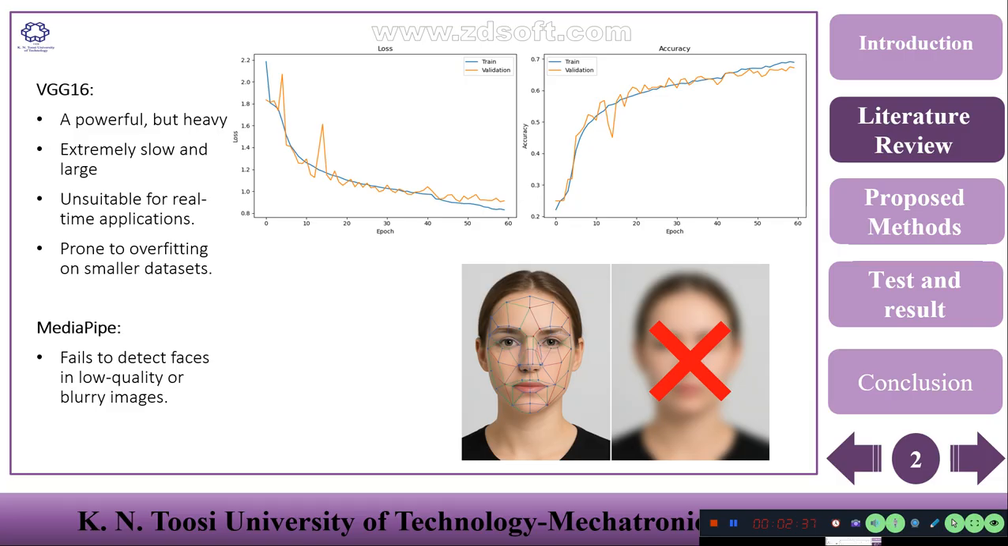As you can see from these training curves on the right hand, VGG16 also suffered from severe overfitting. The validation loss, shown in orange, begins to increase after just a few epochs, which is a classic sign that the model is memorizing the training data instead of learning to generalize it. This, combined with the slow performance, made it unsuitable for our real-time goal. Also, each time I tried to edit the parameters and see the results, it took so much time, so I decided not to use it.